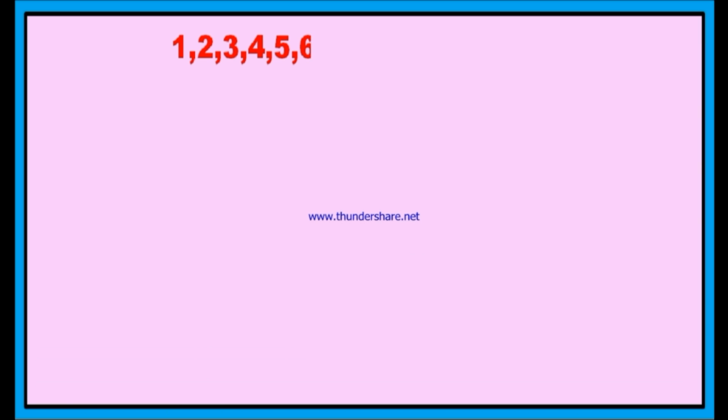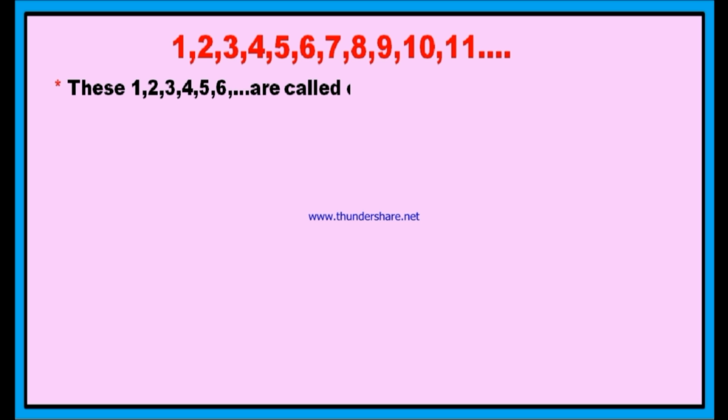You started counting from 1, and you counted like this: 1, 2, 3, 4, 5, 6, 7, 8, 9, 10, 11 and so on. These numbers are used to count the objects. Therefore, these numbers are called counting numbers.